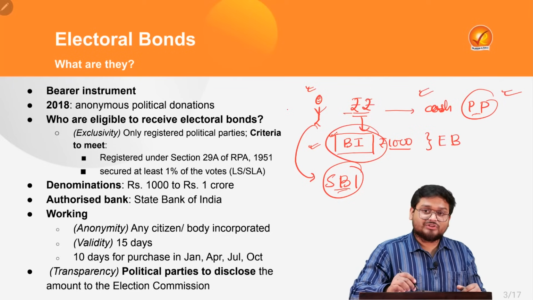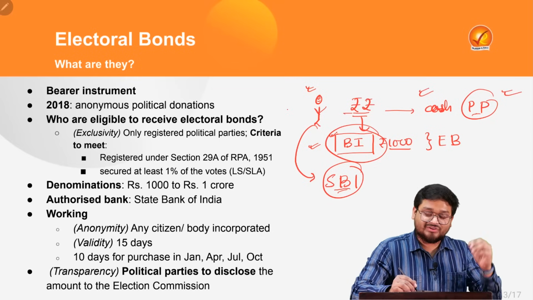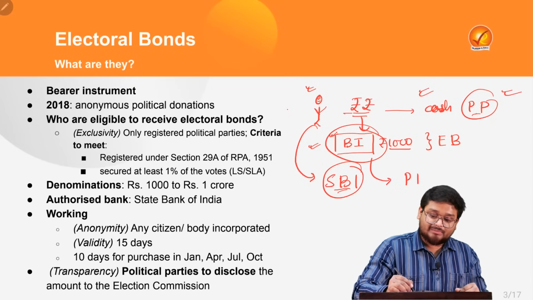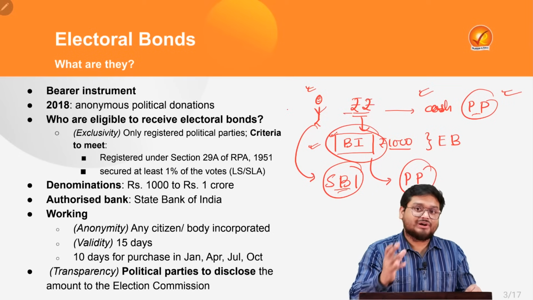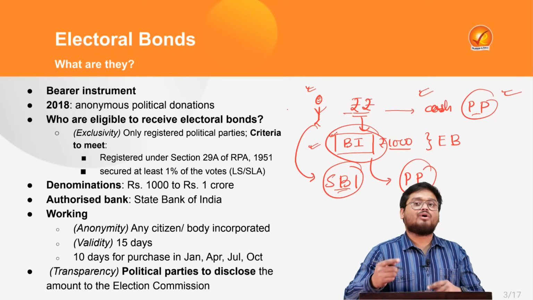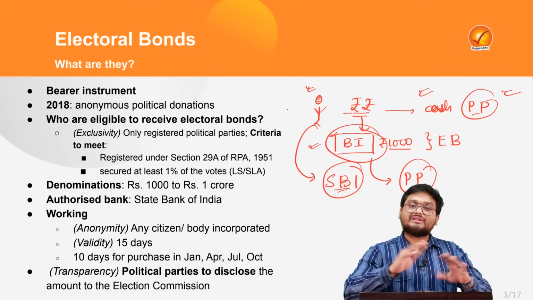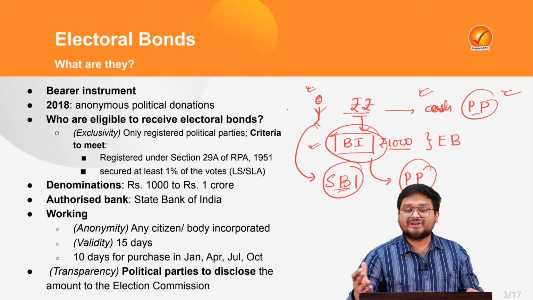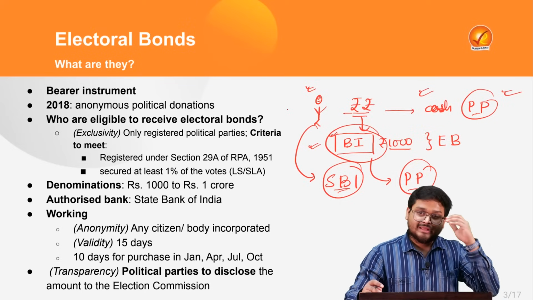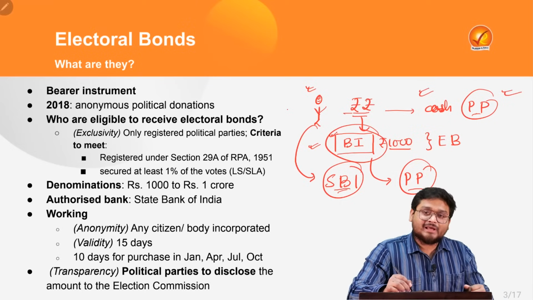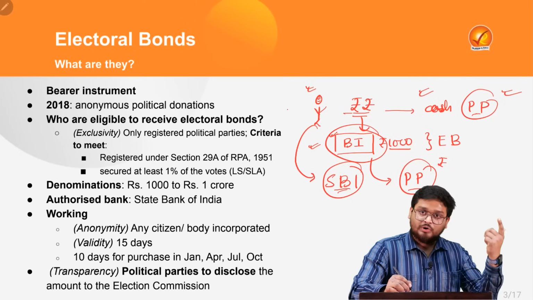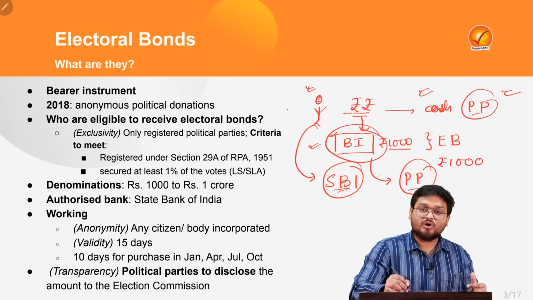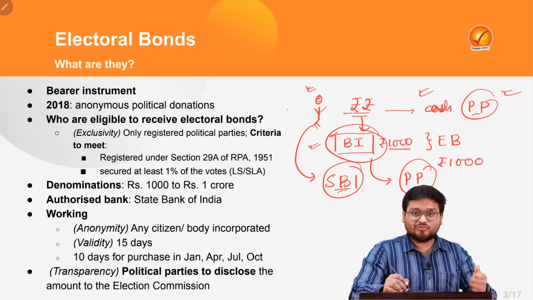And what you will do with this bond, you can deposit this bond at any political party's office or headquarters, anywhere you want. So what the political party will see is that they got a bond with no name written on it. So it can come from anyone. But the thing is that political parties need to encash it. Say, for example, it received a bond worth 1000 rupees. It needs to encash it.